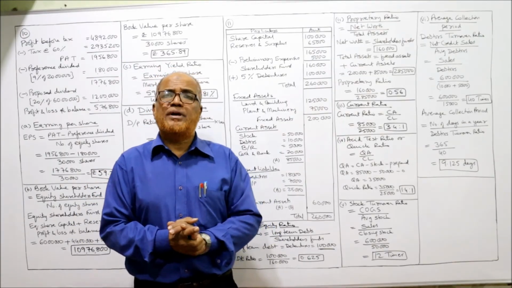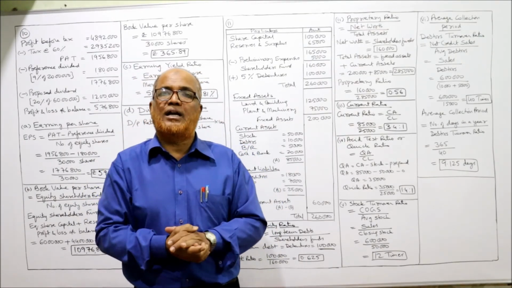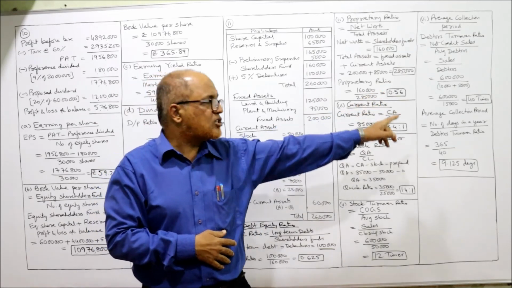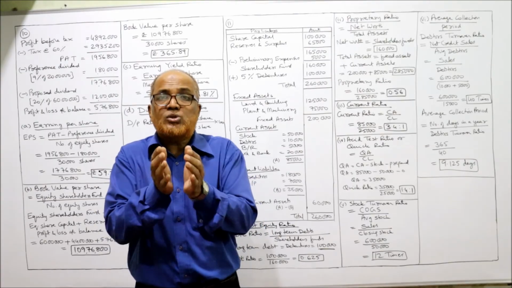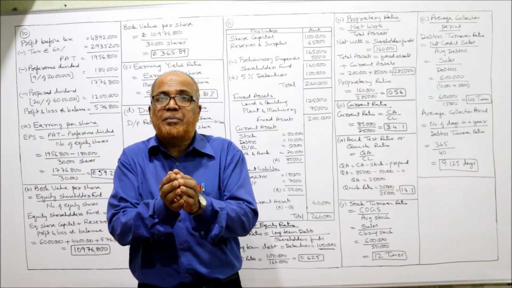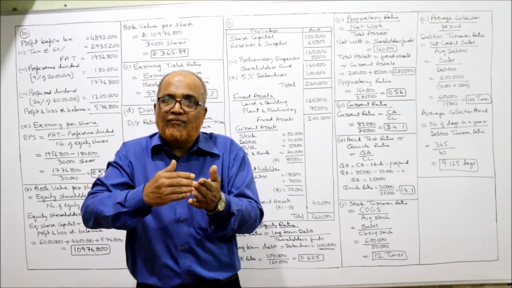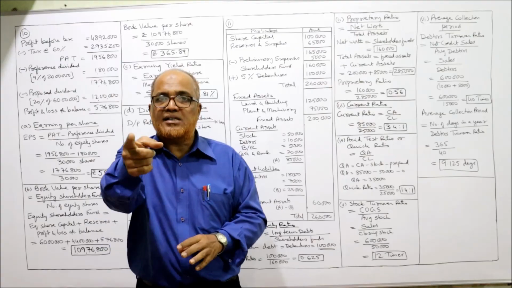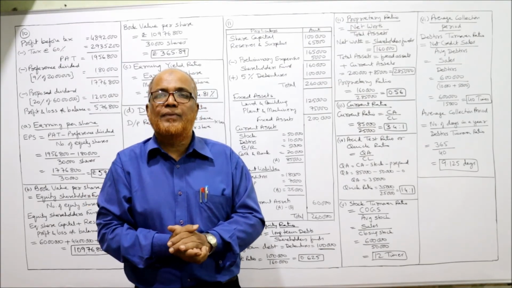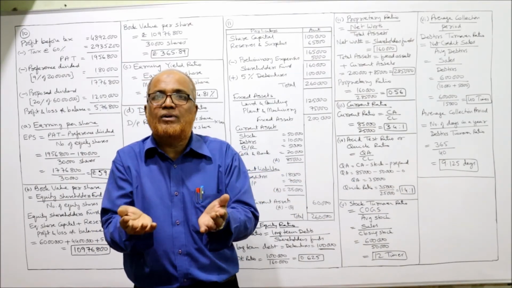Next one, average collection period. The average collection period shows how much time period we are allowing to debtors. So we got average collection period of 9.125 days or around 10 days. That means only 10 days credit period we are allowing to the customers. It's very low. Because if we increase the credit period, normally sales will increase. The customers want long credit period. If we keep very low average collection period, that means our sales will decline.